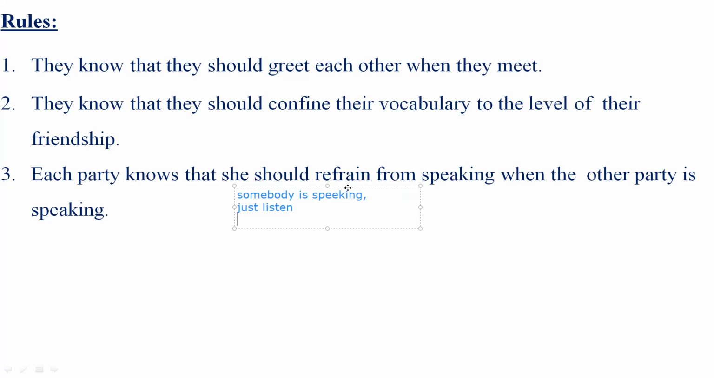So each party, both Maria and Anne, will know that she should refrain from speaking when the other party is speaking. Anne will stay silent when Maria is speaking. When Anne is speaking, Maria should stay silent. So their level of understanding is very good. They know to refrain from speaking, so they don't disturb each and every aspect of their conversation. So that's the third rule.